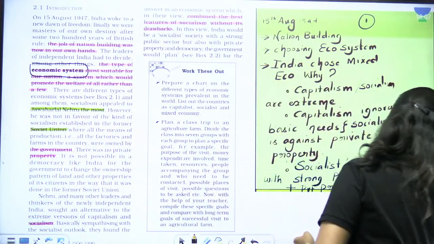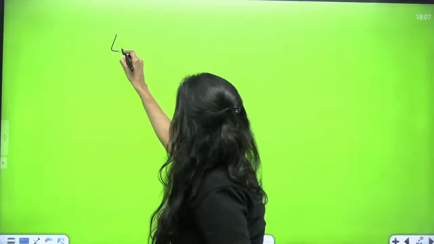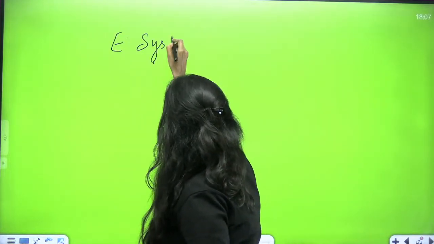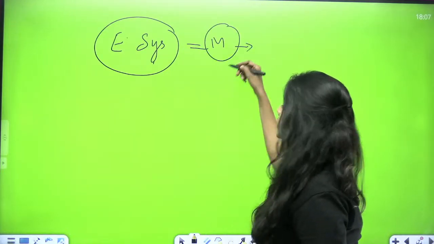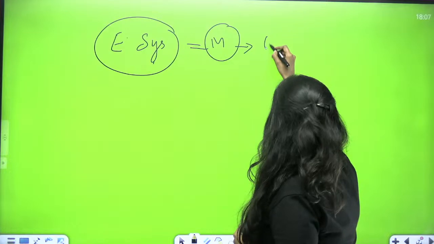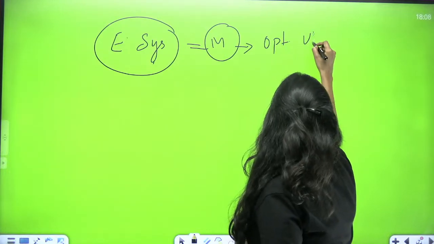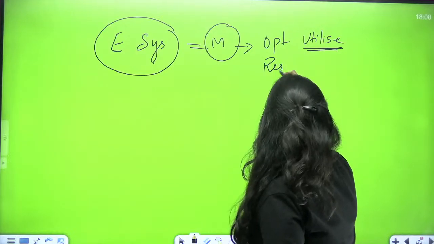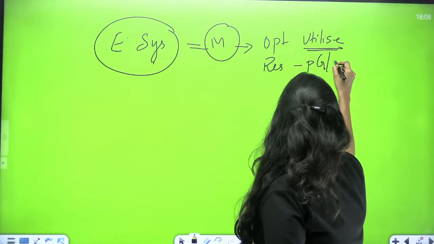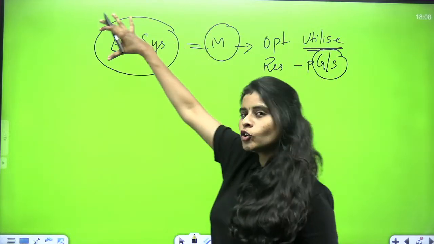See, economic system is a mechanism with which we optimally utilize the resources for producing goods and services. So what is economic system?